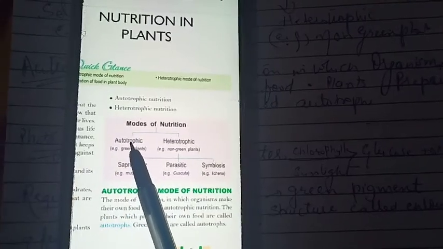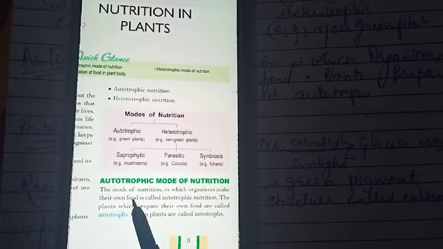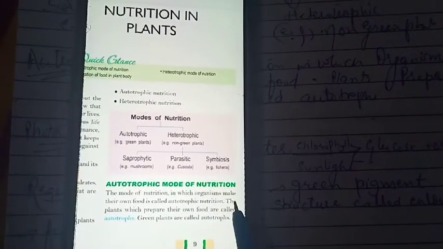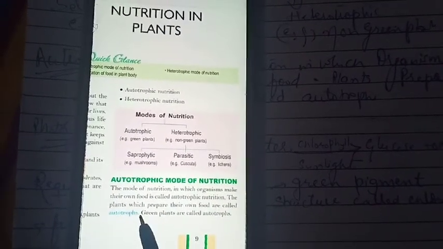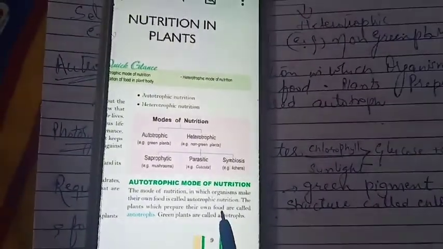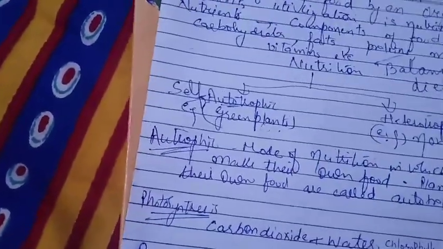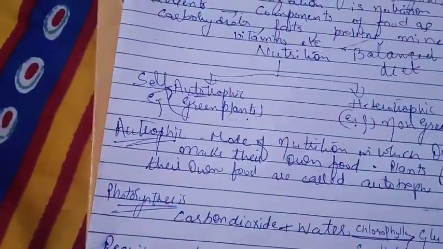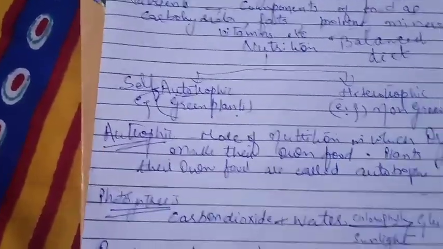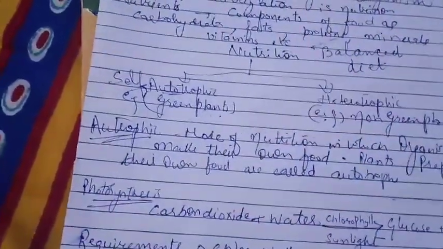Now we are continuing with the term autotrophic. The mode of nutrition in which organisms make their own food is called autotrophic nutrition. The plants which prepare their own food are called autotrophs. All the green plants can make their food themselves, as plants bear flowers and fruits, by the process of photosynthesis. Photosynthesis comes under the category of autotrophic nutrition.